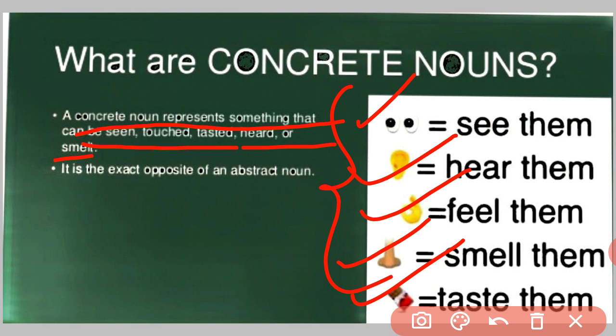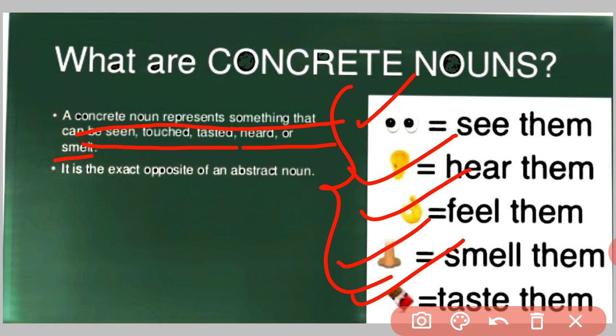So all the things which we can see, can you see me? Yes, you can see me. You can hear me? Yes, definitely. You are listening to me now. Can you feel me? Okay, yes. You can smell flowers. You can taste chocolates. So all these things are your concrete nouns, solid things which you can see, touch,